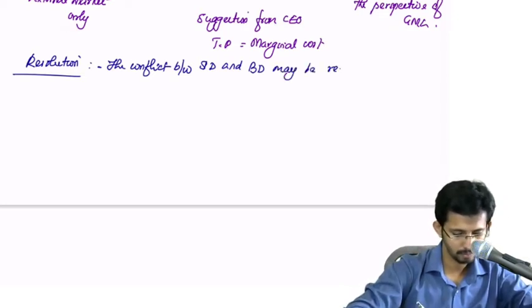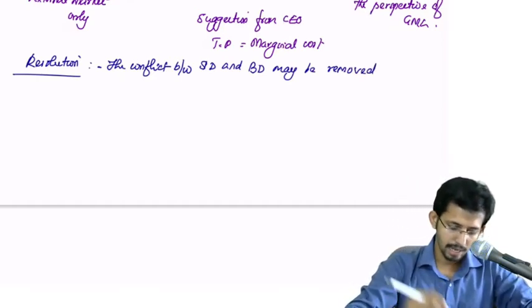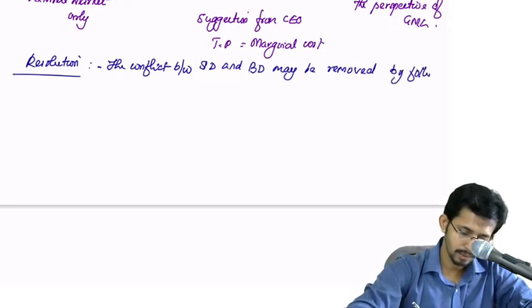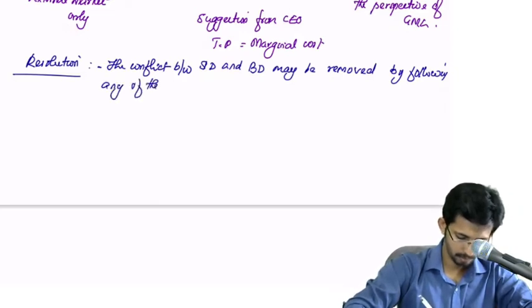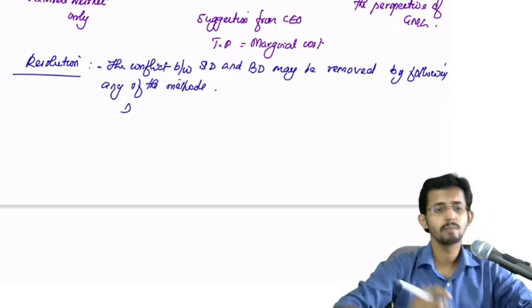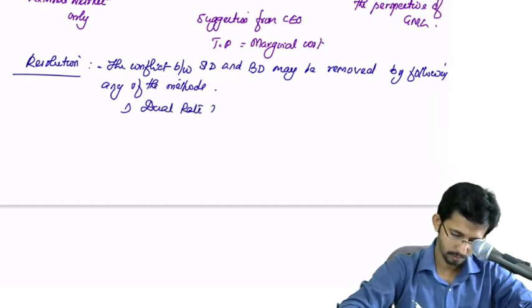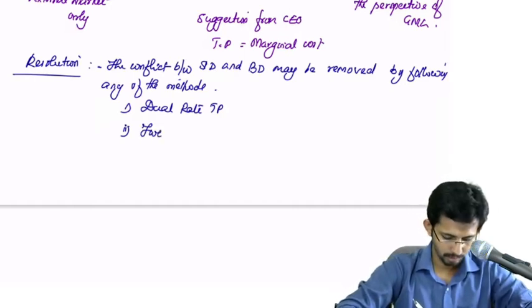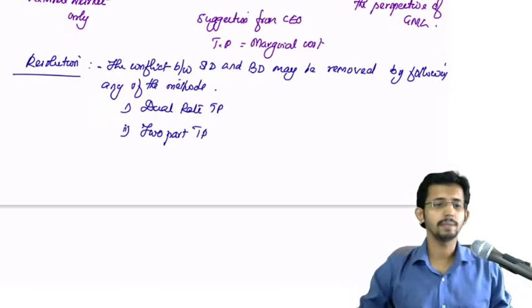Conflict between selling division and buying division may be removed by following two-part TP and dual rate TP.